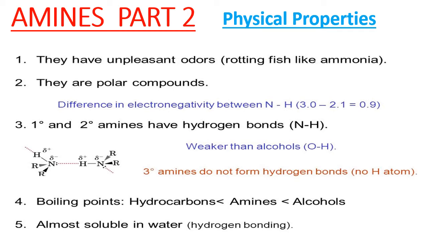As usual, physical properties. Amines have an unpleasant odor, resembling rotting fish, because they are derivatives of ammonia. We don't like the ammonia smell; it is unpleasant and pungent.